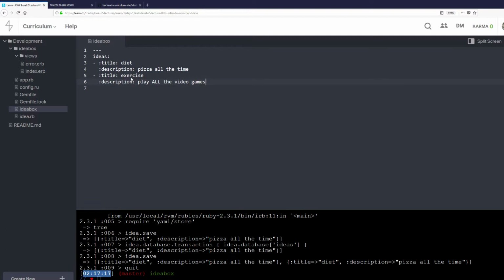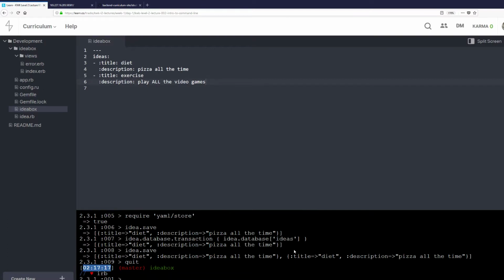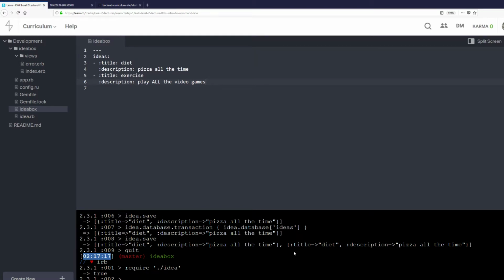And now we saved it, and what I'm going to do is go back here. I'm going to run IRB. We're going to require idea, right? And then we're going to do idea.database.transaction, idea.database, ideas, that whole shebang, and this should return us everything in our database, right?